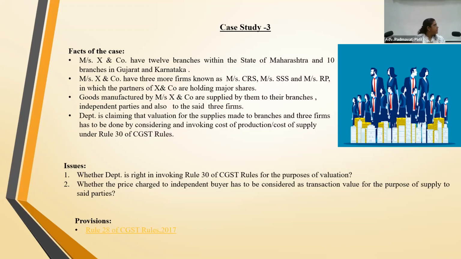In fact, with this proviso the government actually wants to carve out all the litigation. Because this is a revenue neutral situation. I charge, he takes the credit. So why? There is no loss. Valuation? There is no loss to the government exchequer at all. But still litigations are on. That is the reason. And the value which you are supplying may or may not be arm's length.